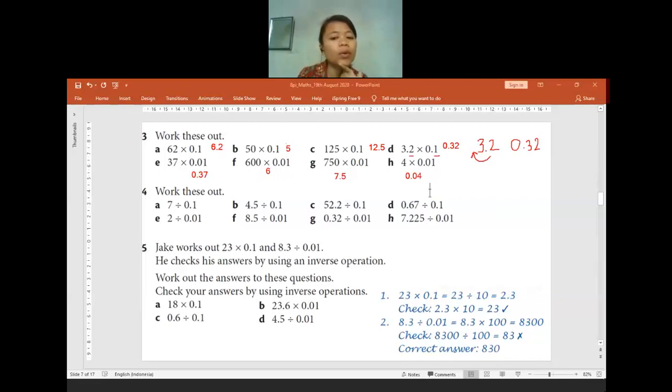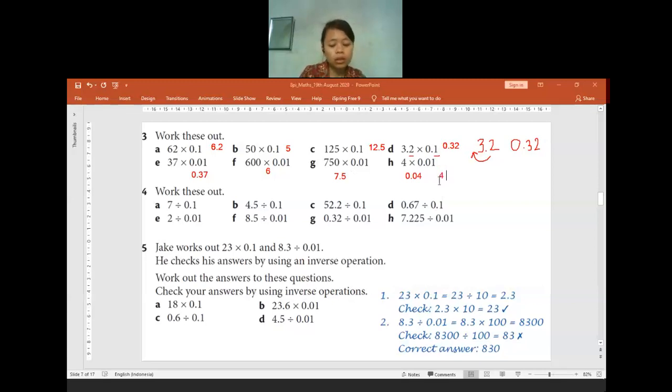Is there anyone having any question, or is my explanation still confusing? Is there anything confusing at question 3? For those who answered it as 0.004, is it clear enough, or is it still confusing?